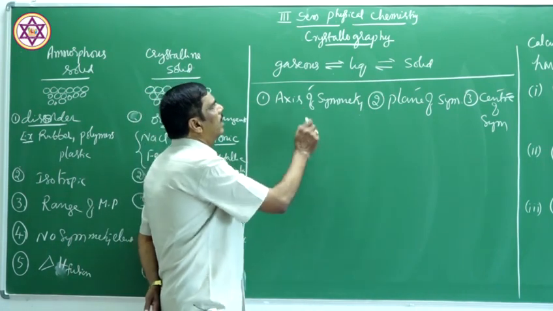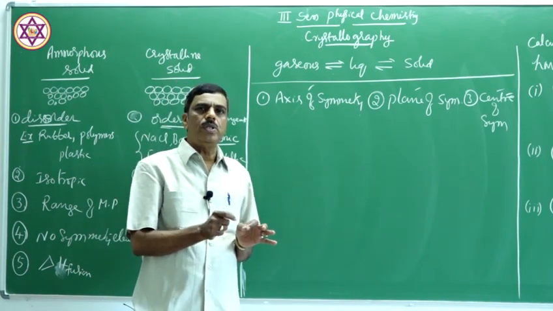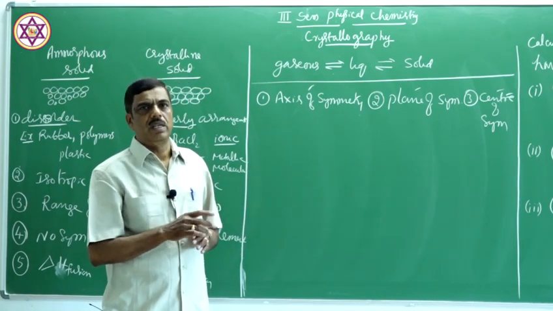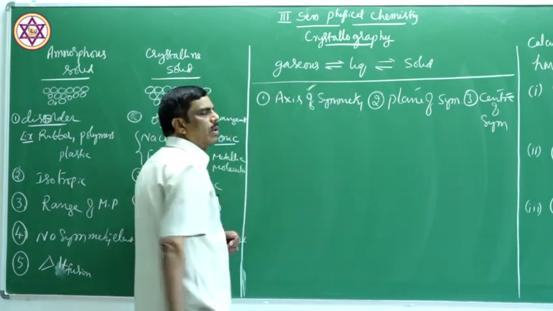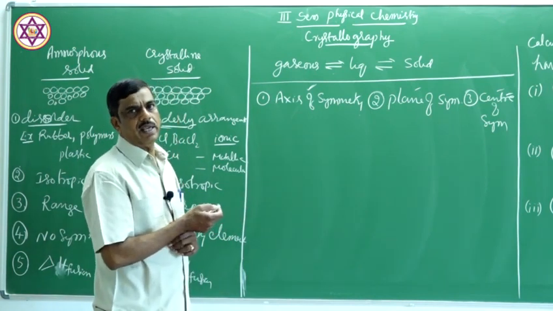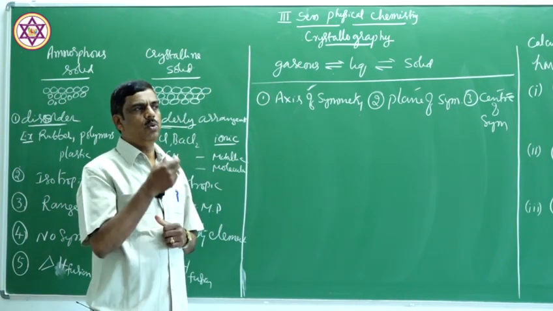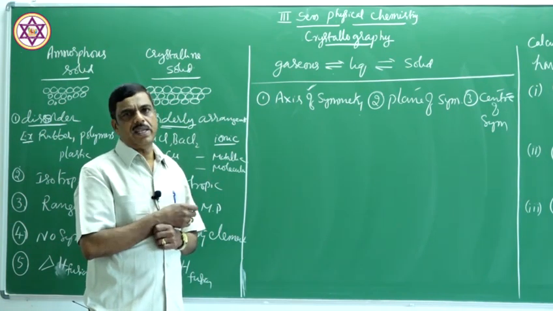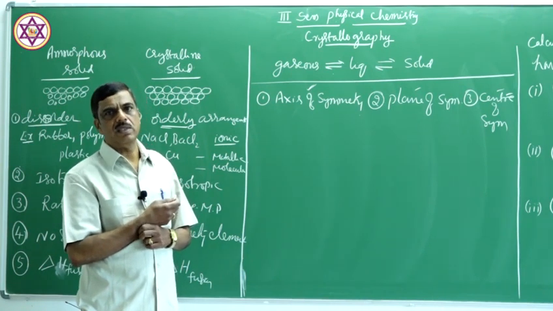An element of symmetry can be defined as the element which gives two or more identical shapes on rotation. That is the symmetry element. Now, let us go in detail into the axis of symmetry. Axis of symmetry is an imaginary line passing through the crystal. When it is rotated through 360 degree rotation, the similar appearance is repeated more than once. That is called axis of symmetry.